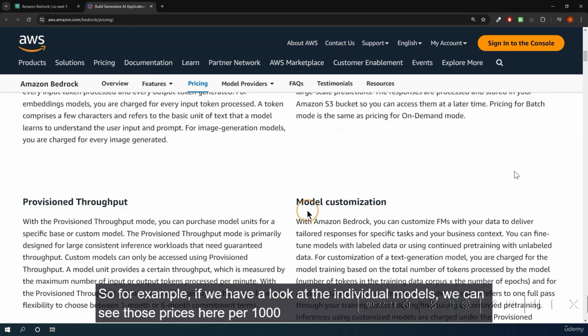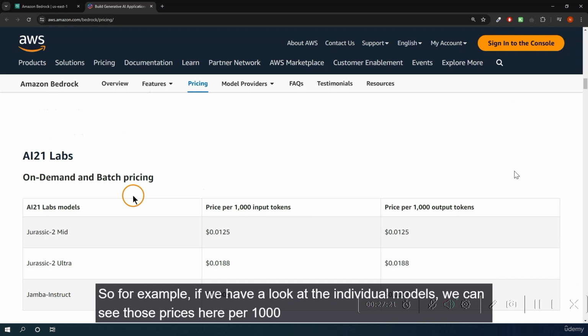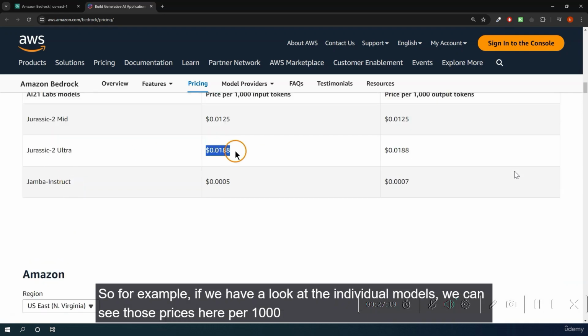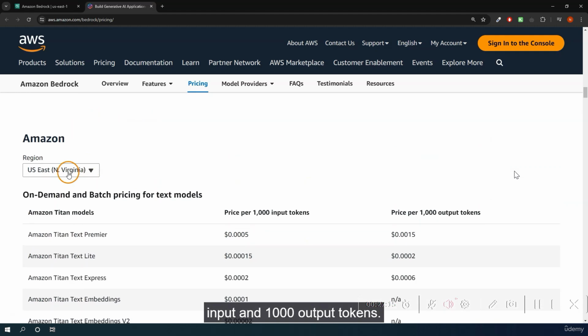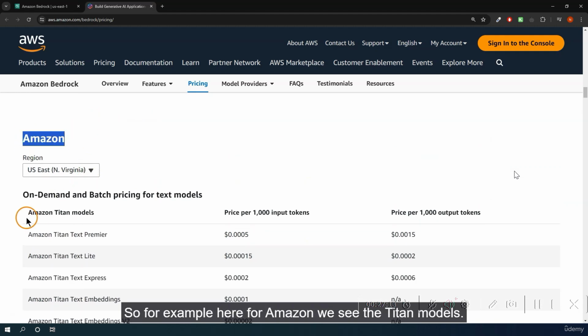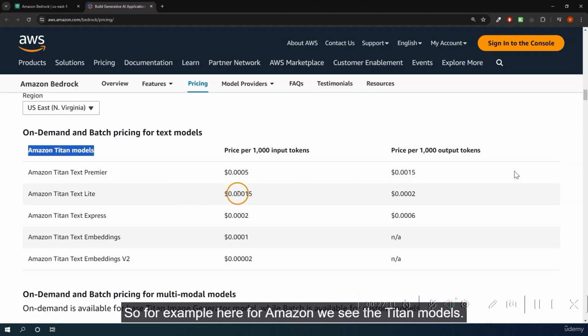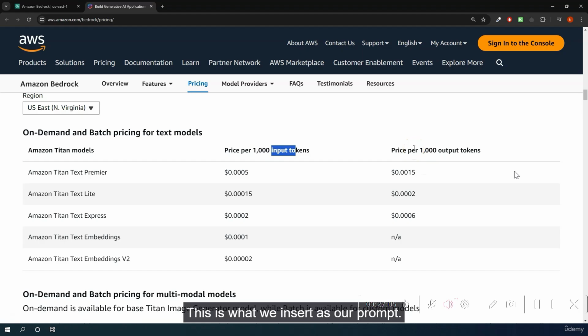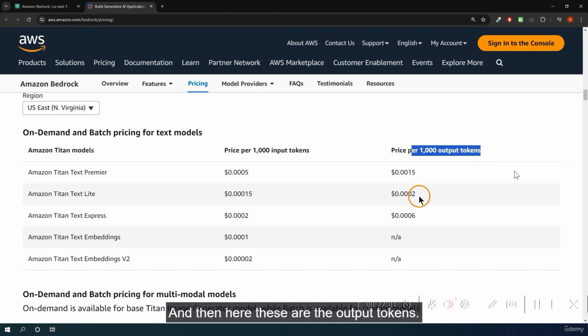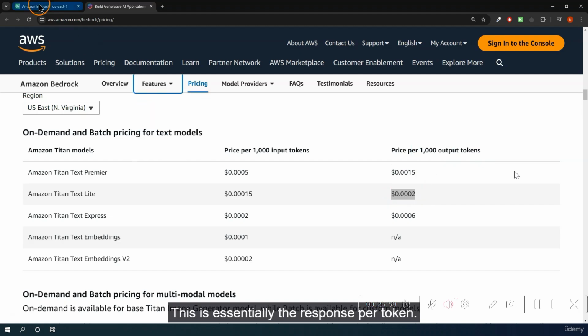So for example, if we have a look at the individual models, we can see those prices here per 1000 input and 1000 output tokens. So for example, here for Amazon, we see the Titan models, and here we can see this is the price for text light. For the input tokens, this is what we insert as our prompt, and then here these are the output tokens. This is essentially the response per token.